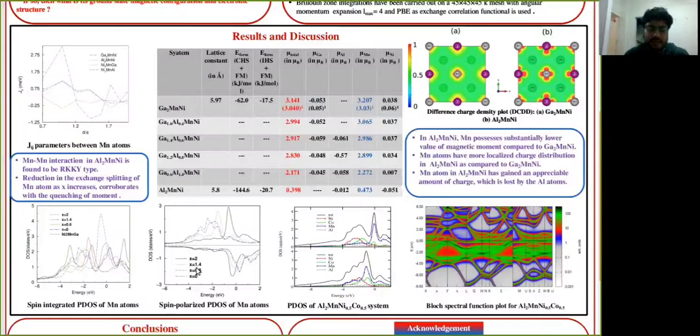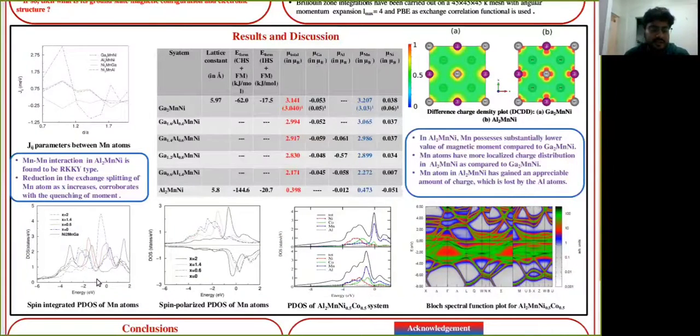As you can see, as we go from x equals 0 to 2, that is from Ga2MnNi to Al2MnNi system, the minority states and also the majority states shift towards the Fermi energy, and hence the exchange splitting between these two gets reduced, and hence the moment gets quenched. And further, we found that the Mn-Mn interaction to be RKKY-like, indirect RKKY-like.